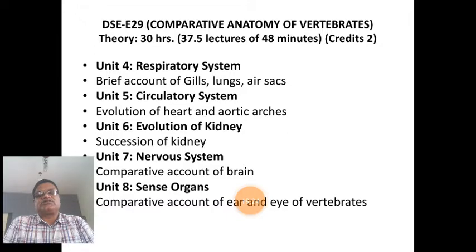The oxygen which is dissolved in the water gets exchanged from water to the blood of that particular animal through an organ. That organ is called a gill, and the number of gills is different in different fishes.